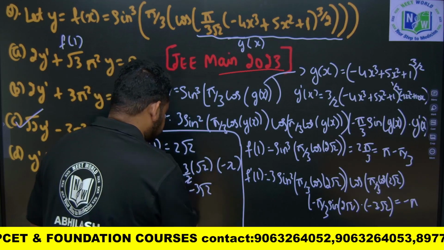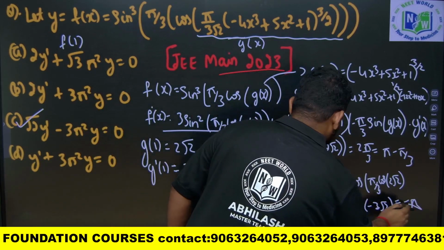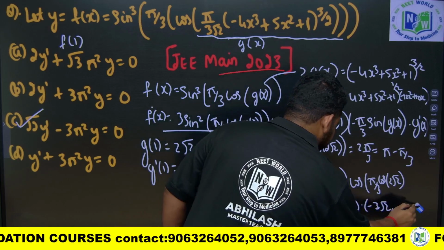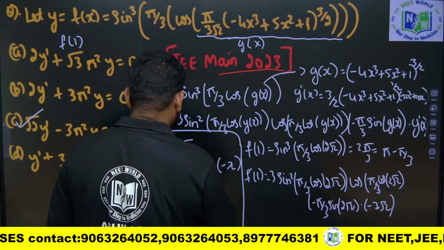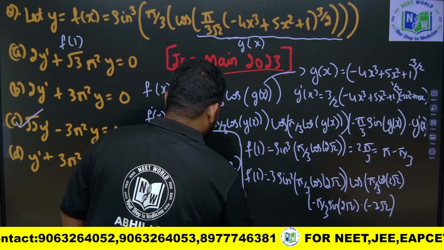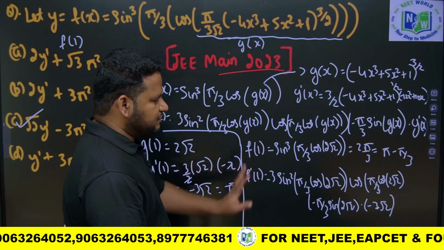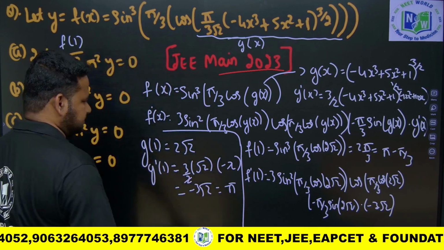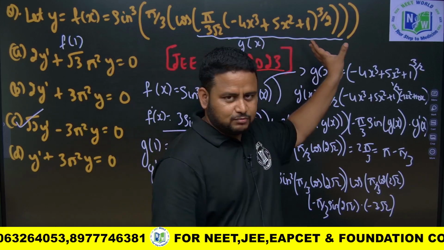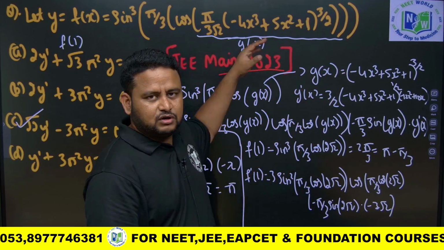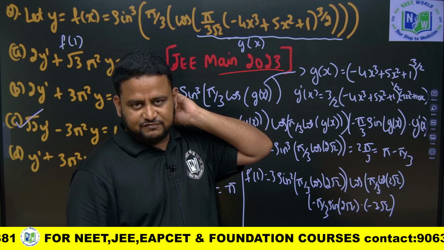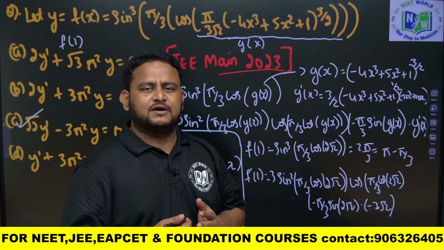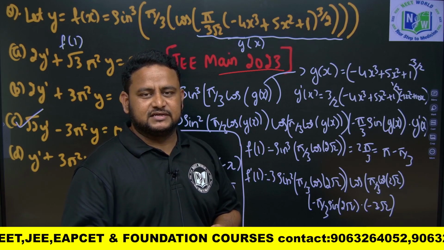Okay, that is correct. This will give minus pi if I put the value. So if I put the values here, you will get the answer as option C. That is it, friends. This is just like a nested loop. Whatever is inside, you have to put the value as g of x and then solve the question, then it will become very simple. Directly, if you solve, it will become very tedious. Got it, friends?